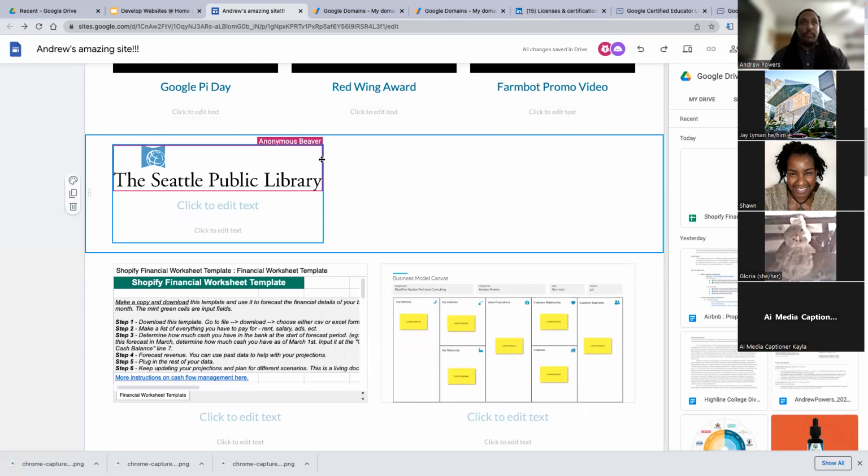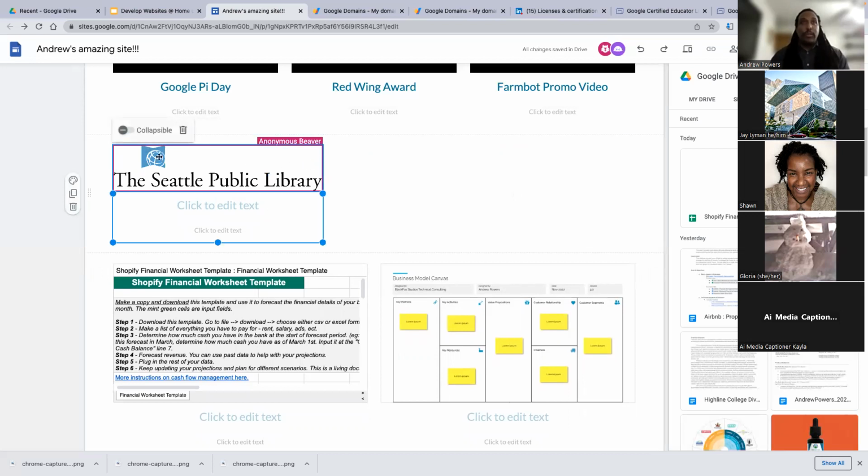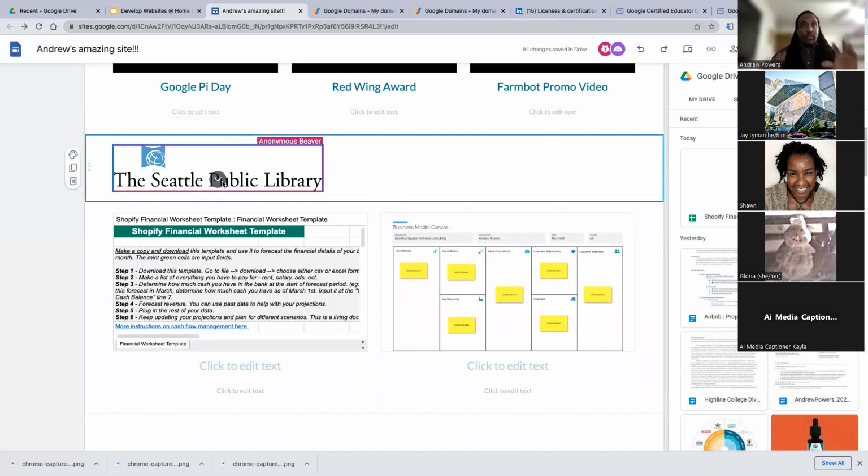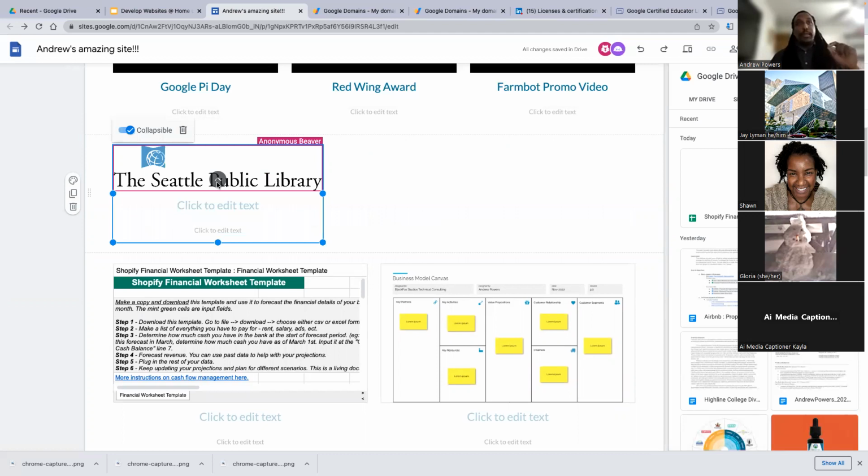So Seattle Public Library, one of the things that you can also do that I was hinting at, you can make this collapsible, which means that everything under that first picture or content on top will be essentially a drop down that your viewers, your audience, someone who jumps on the site would be able to open or close. It would start off closed, and that would allow for people who just want to skim through, but for people who want to dive in to have an option to see more text.